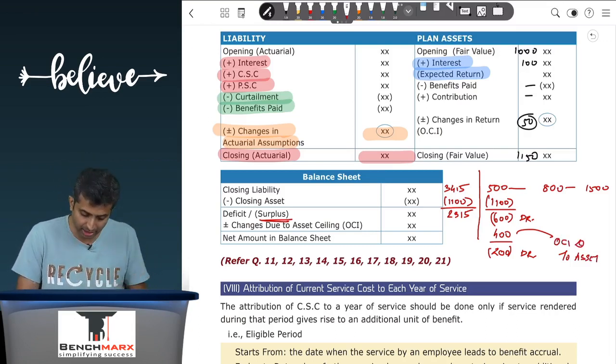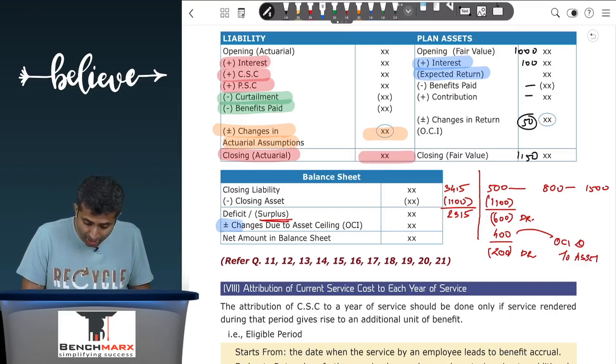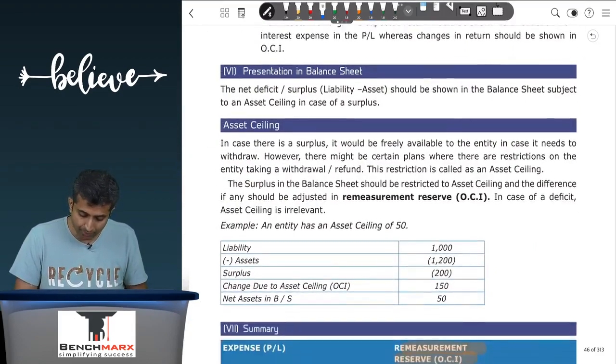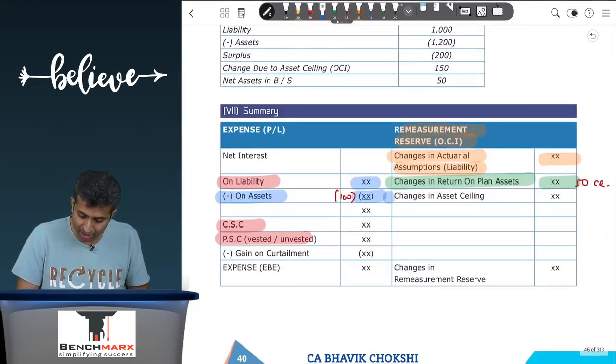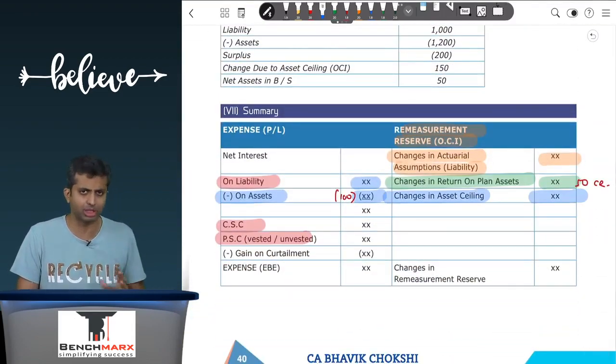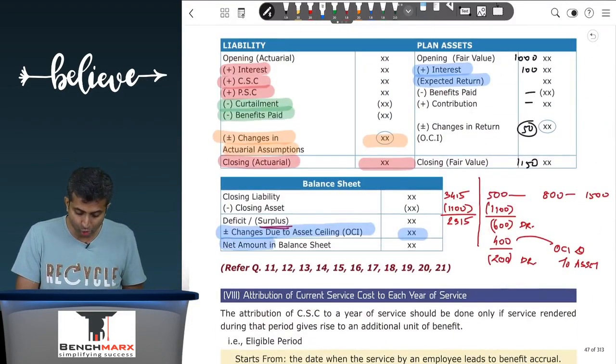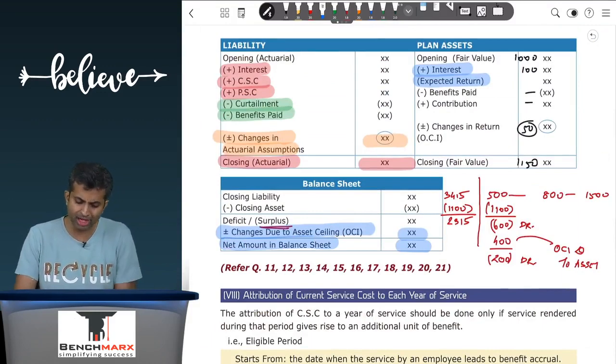So this is the third item: plus or minus changes due to the effect of asset ceiling. This is the third and the last item, which is going to impact the other comprehensive income. Changes in the asset ceiling. The least important, in my opinion, is the effects due to asset ceiling, and this will give you the net amount to be shown in the balance sheet.